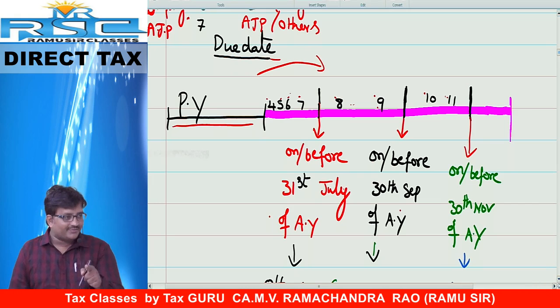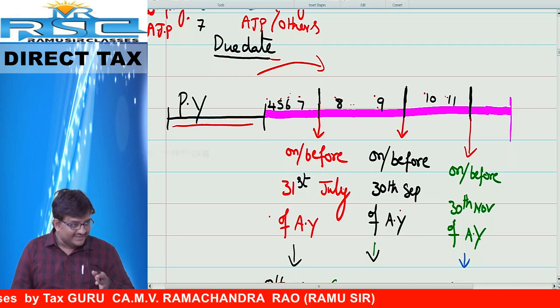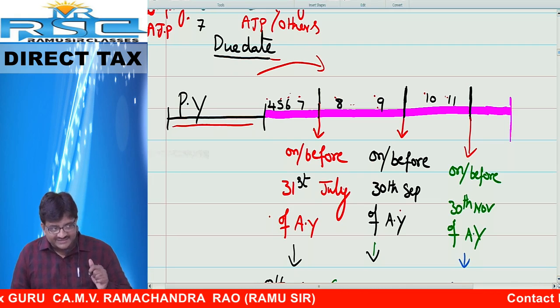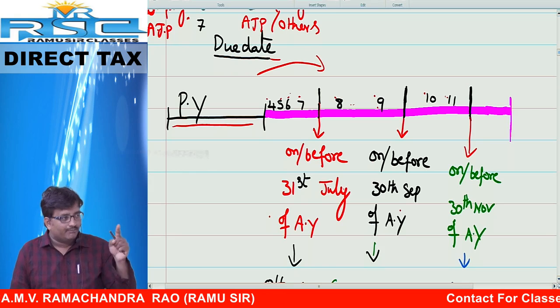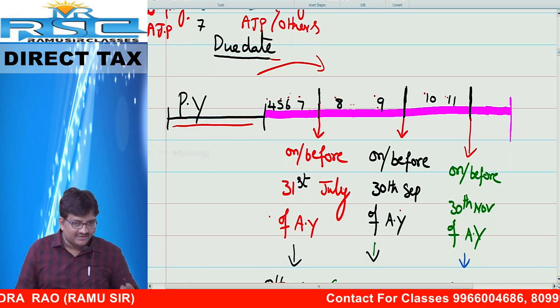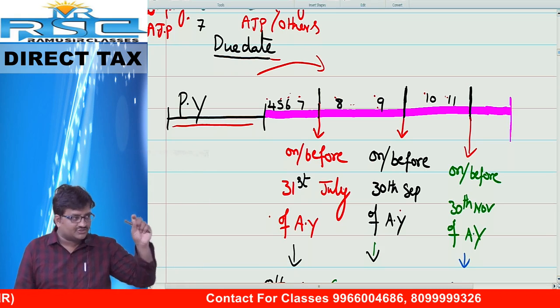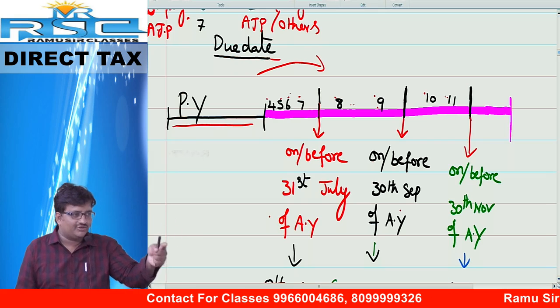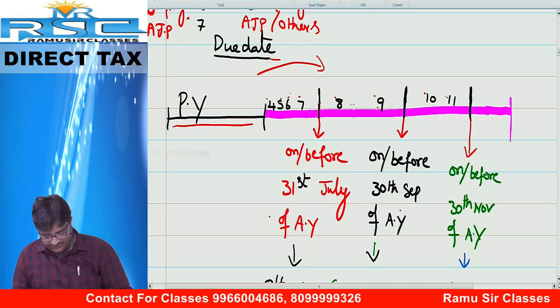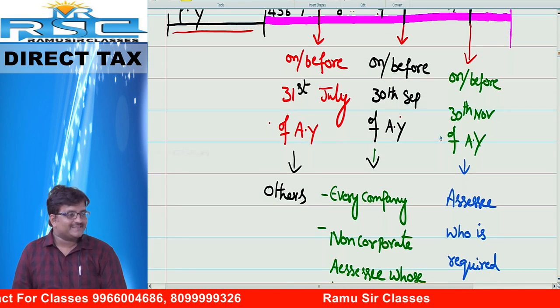So, on or before 30th November, you have to file one return. Who are liable to file the return on the day? Persons who are required to file transfer pricing report. So, if you are liable to file the transfer pricing report, you have to file the return on or before 30th November. Next one. On or before 30th September.